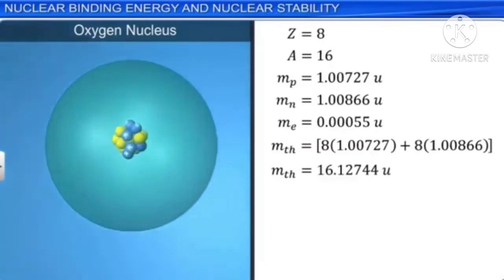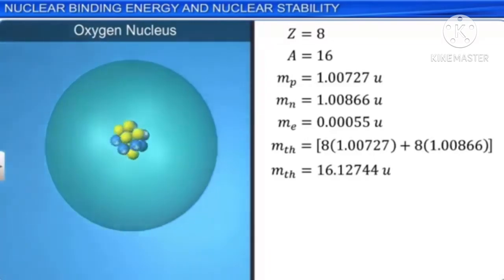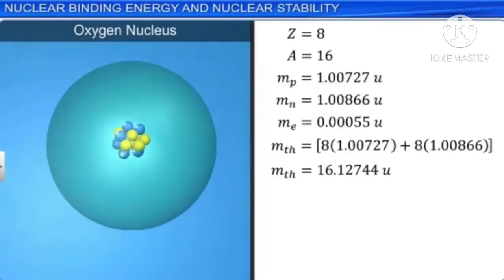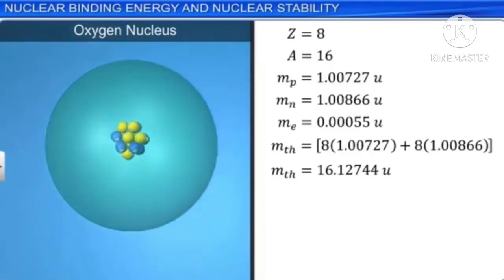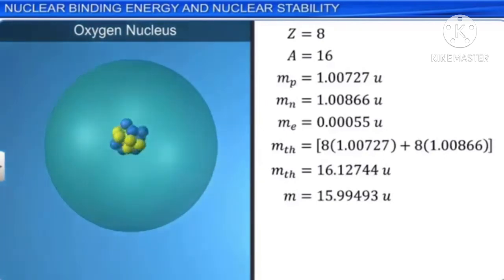But the actual mass of the oxygen atom M, determined experimentally using the mass spectroscopy principles, is 15.99493 amu. When the mass of the 8 electrons is deducted from this, we get the mass of the oxygen nucleus as 15.99053 amu.